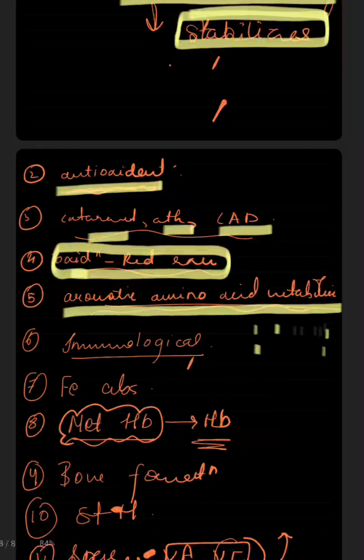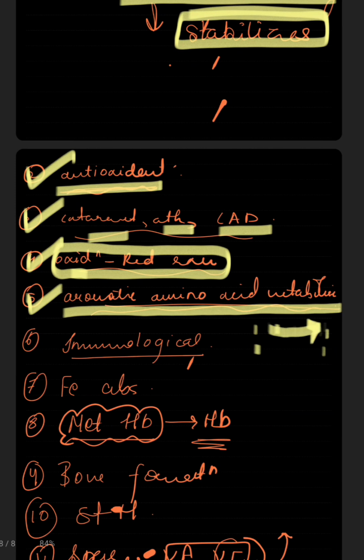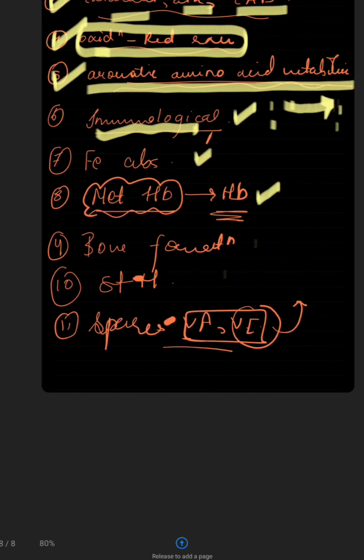If we remember even these five, it is important. Then you can remember iron absorption, immunological function, bone formation, steroid hormone synthesis, and vitamin A and E.